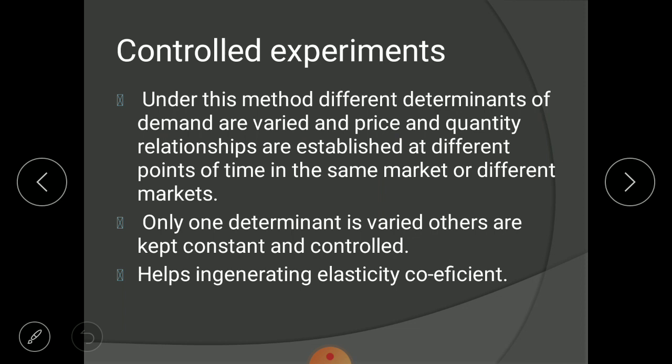In the second experiment, we have changed the price and all other factors are kept constant. So only one determinant is changed and other determinants are kept constant. When we are keeping other determinants constant, it means we are controlling other determinants.